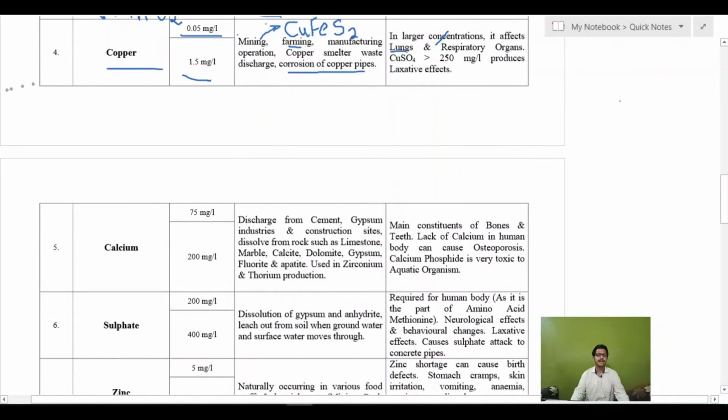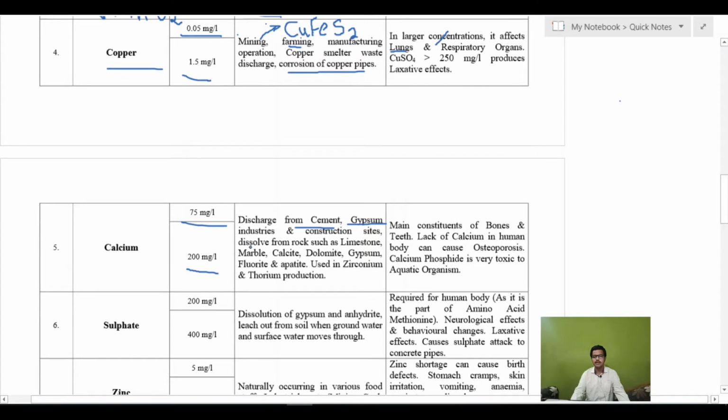So after understanding the copper, we will next move to calcium, which is a non-toxic metal. Calcium has a permissible limit of 75 mg per liter in water, and the cause for rejection is 200 mg per liter. The source of calcium in water is discharge from cement industries, gypsum, that is CaSO4 half H2O, plaster of Paris industries, and construction sites.